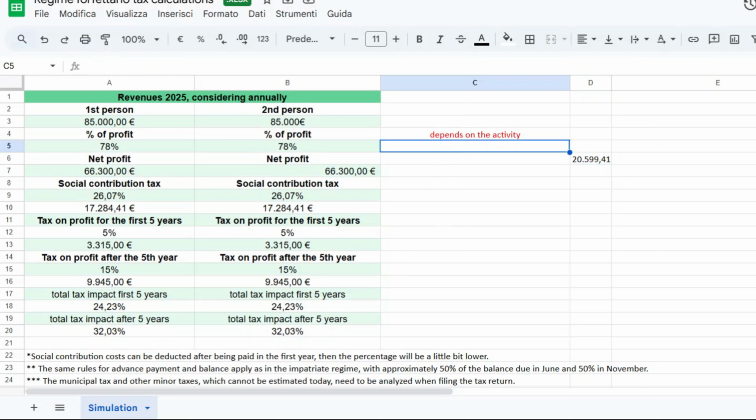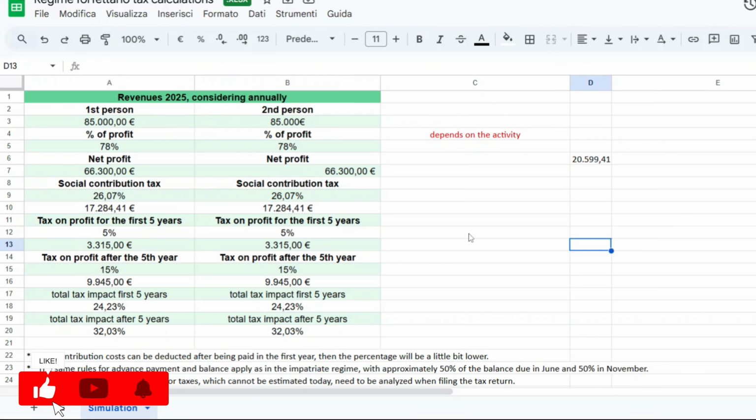Now, this was a tax simulation that I did for a couple, and I decided to leave the two columns, first person, second person, so you can see that, for instance, if you are moving to Italy with your spouse, with your wife, with your husband, you can basically use this tax regime twice. And so you can basically, as a couple, earn 170,000 euro. But let's just focus on one person, of course.